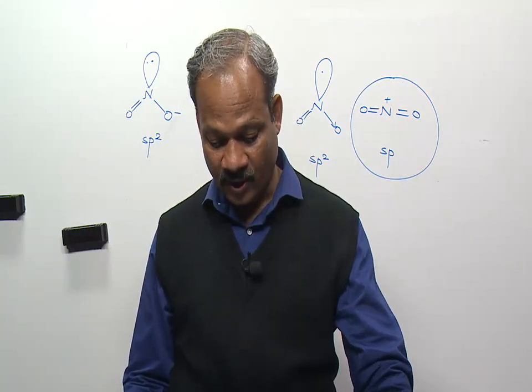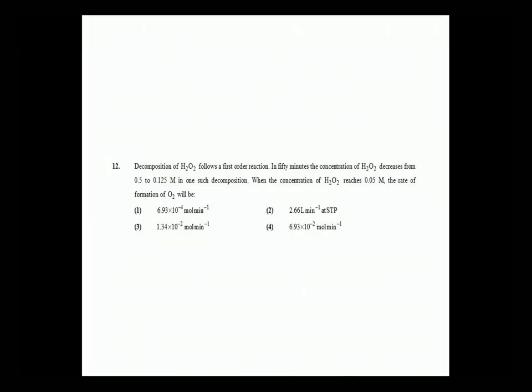Next come to question number 12. Question number 12 is from physical chemistry, chemical kinetics. Now, the question says, the decomposition of H2O2 follows a first order reaction. In 50 minutes, the concentration of H2O2 decreases from 0.5 to 0.125 molar in one such decomposition. When the concentration of H2O2 reaches 0.05 molar, the rate of formation of O2 will be. Rate of formation of O2 we have to identify.